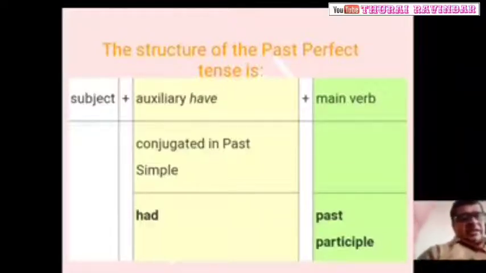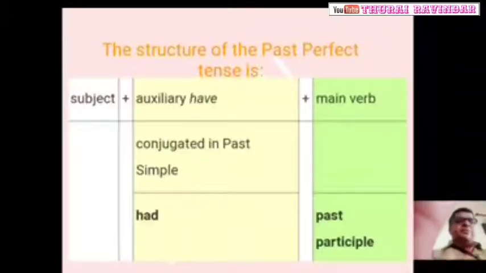But here it is past perfect tense, so we should not use have. Instead of have, we have to use had, H-A-D, plus verb 3. What is verb 3? Past participle. Just now I told you, past participle. Let us see how we use it in positive, negative and interrogative.